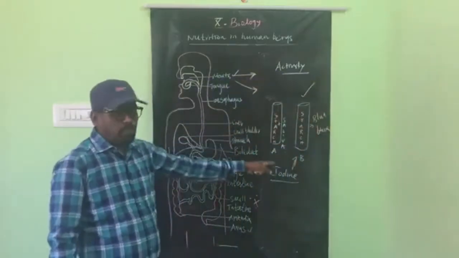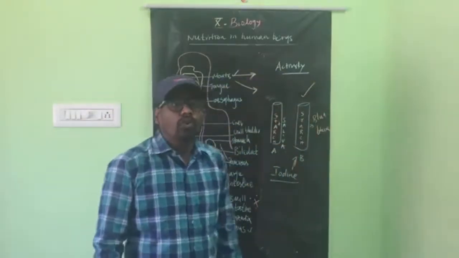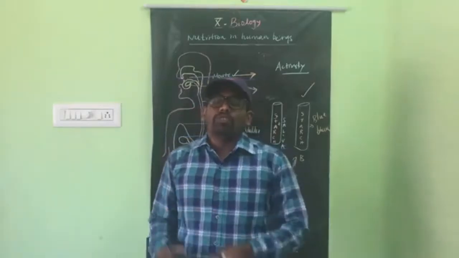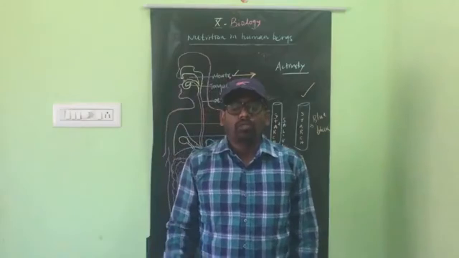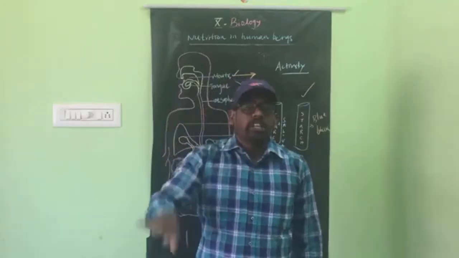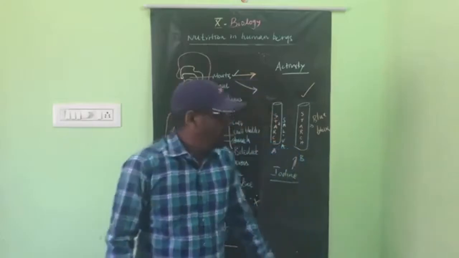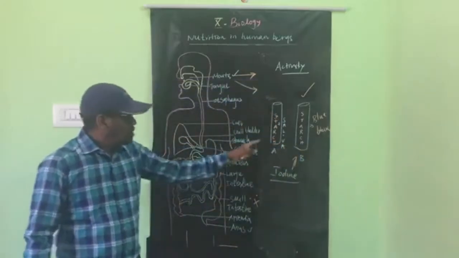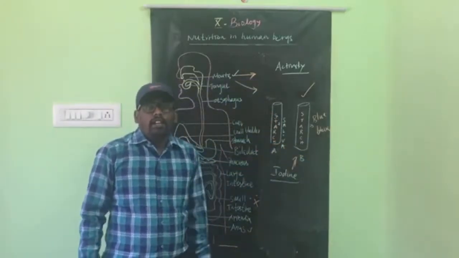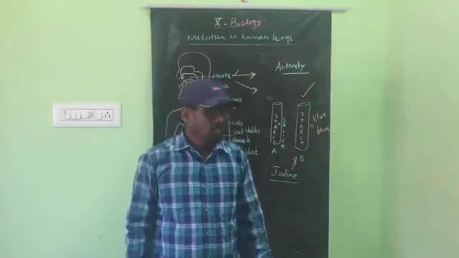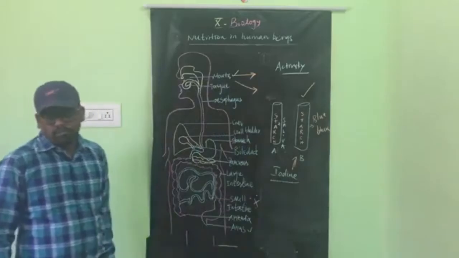So this is an activity, and questions will come from it. I told you already, questions will arise from the activity. We should not think that questions will come only from theory. Sometimes questions come from the activity also. So this is very important. There are two test tubes, and test tube B indicates the presence of starch, not A.